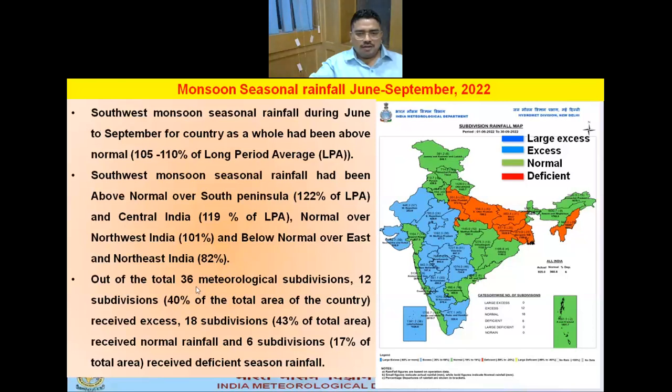Out of 36 subdivisions, 12 subdivisions shown here by blue color received excess rainfall, that is 40% of the total area of the country, and 18 subdivisions shown here by green color remained normal, and 6 subdivisions received deficient rainfall. Most of this deficient rainfall is over the Indo-Gangetic plains. So this is the situation of the monsoon season rainfall.